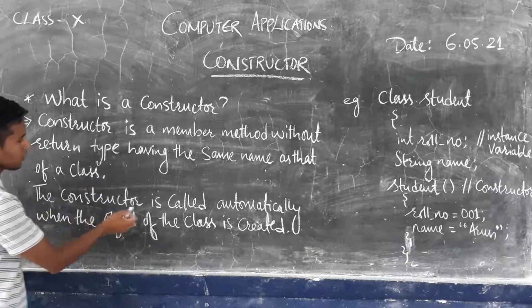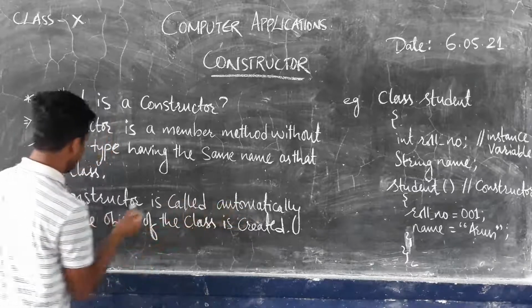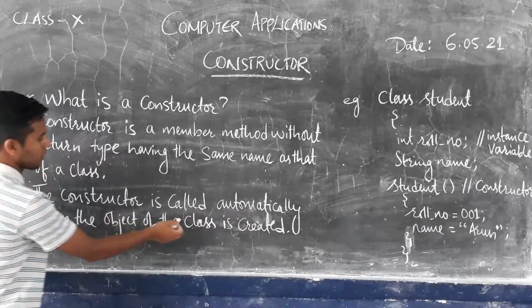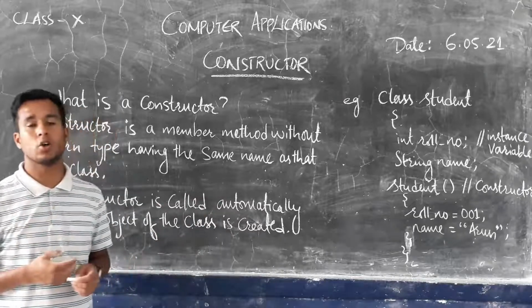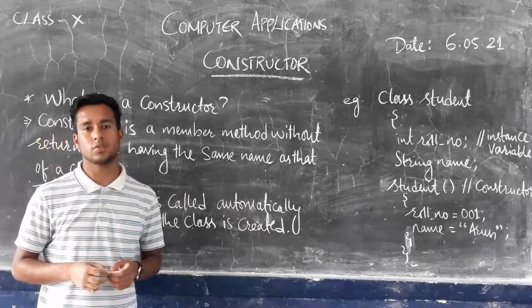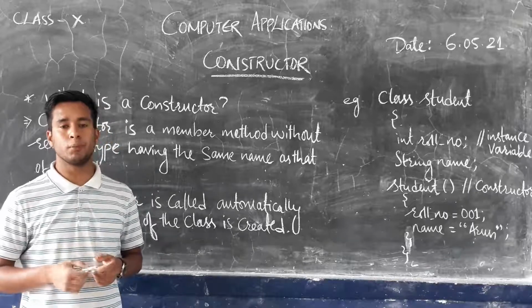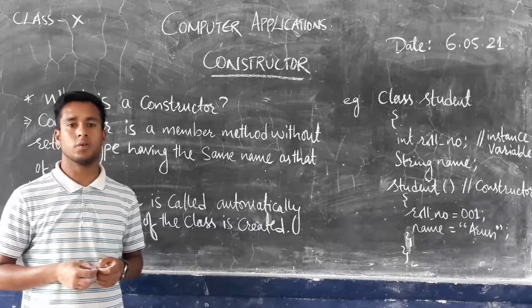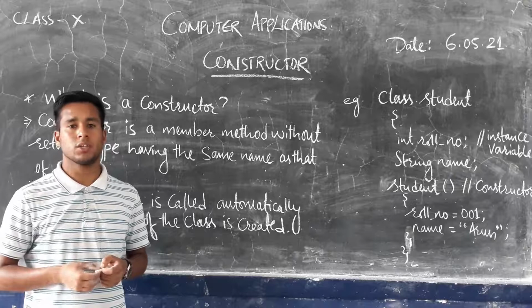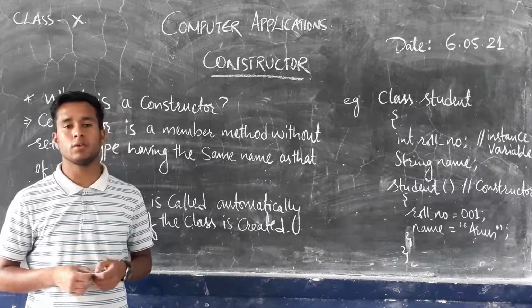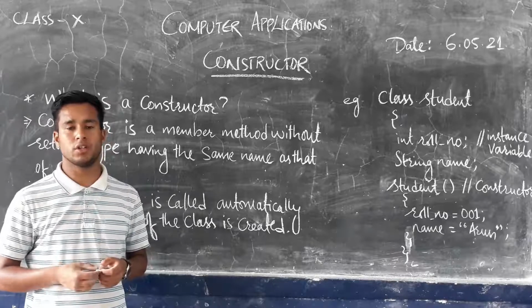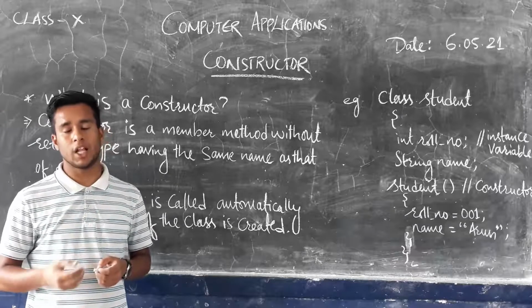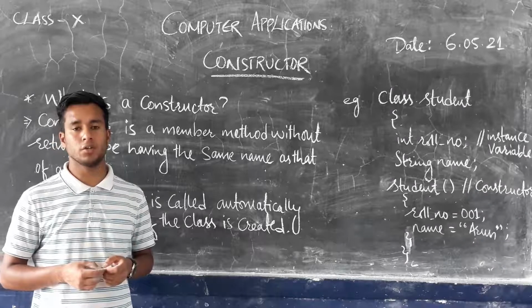Now the constructor is called automatically when the object of the class is created. Here the constructor will be called automatically as soon as we create a new memory with the help of the keyword new. In our previous classes we have learned how to create a new object, or a new memory, during a program. With the help of the new keyword we can easily create a new object.